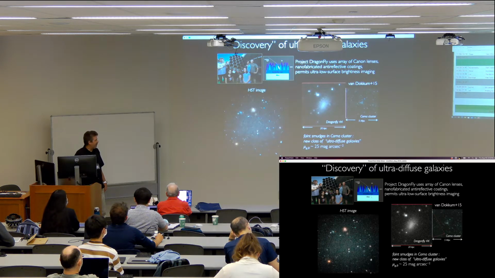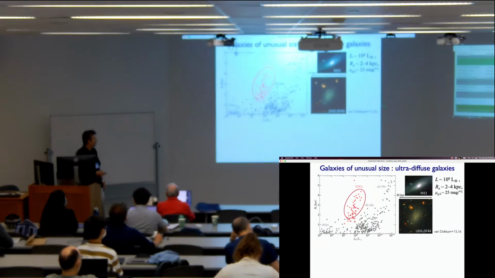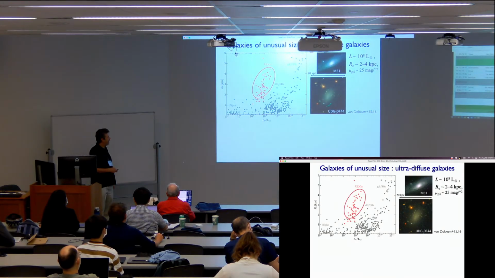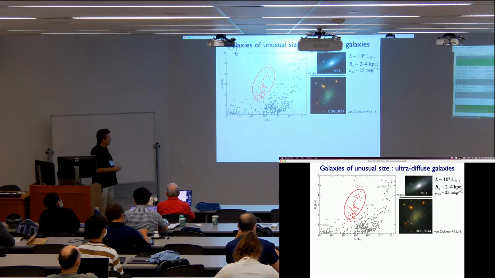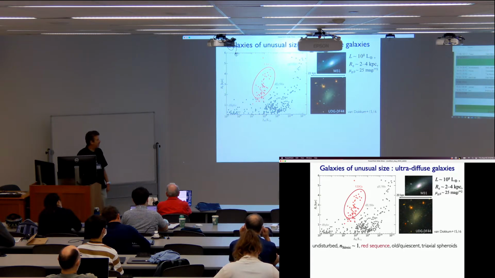There's an HST image of one of those objects. So there's one on the scale of the Andromeda Galaxy in spatial scale, and a size-luminosity relation. There are these ones here that are dwarf luminosity, but they have the sizes of giants, a few kiloparsecs.